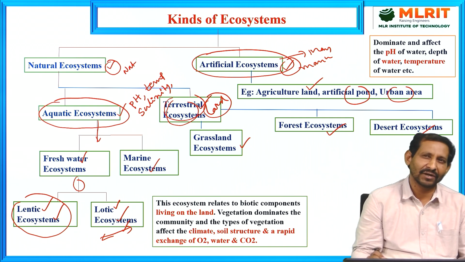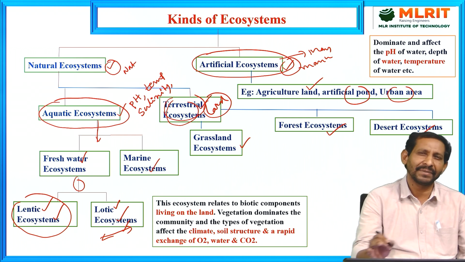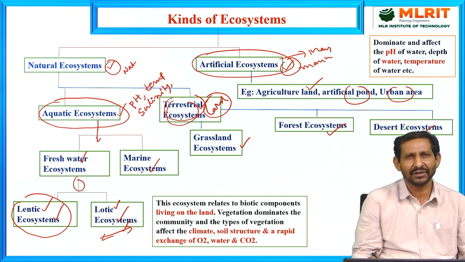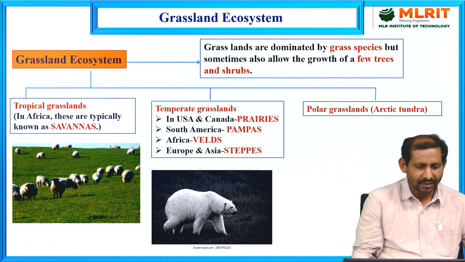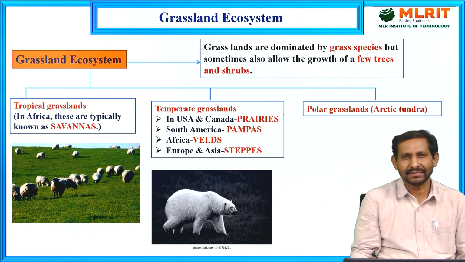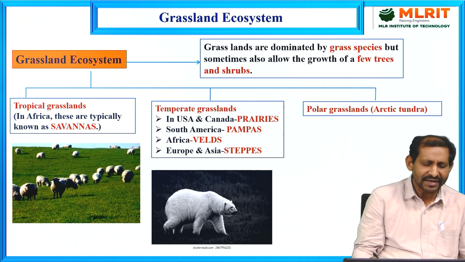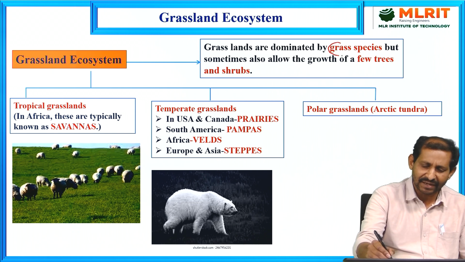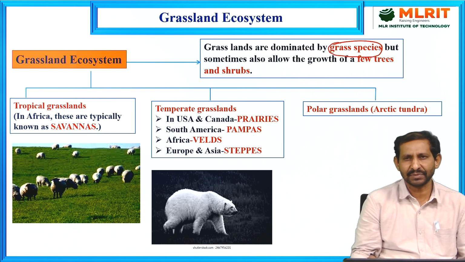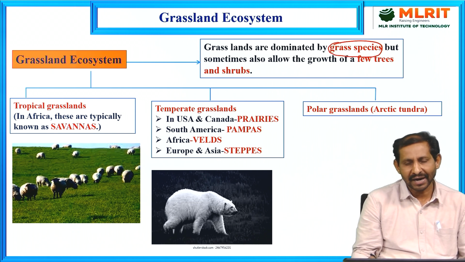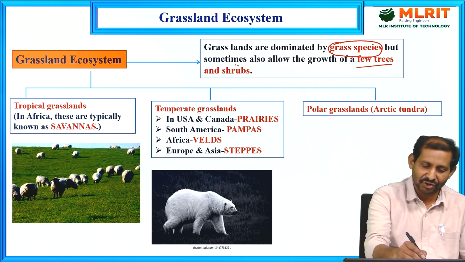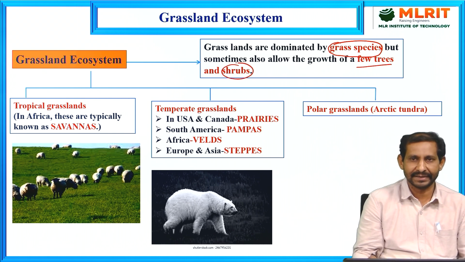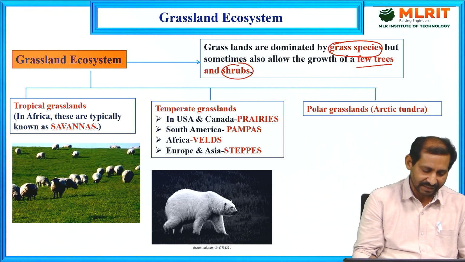Taking one of the ecosystems, this is the brief flow chart of the ecosystem classification. Now we can discuss the grassland ecosystems. Grassland ecosystems are mainly dominated by grass species. Mostly grass species dominate, but sometimes a small growth of a few trees and shrubs will be present in that area. Those are called grassland ecosystems.